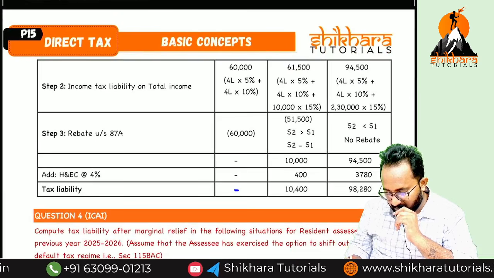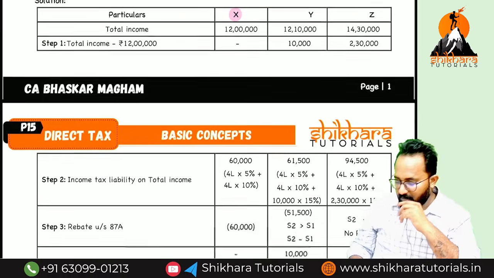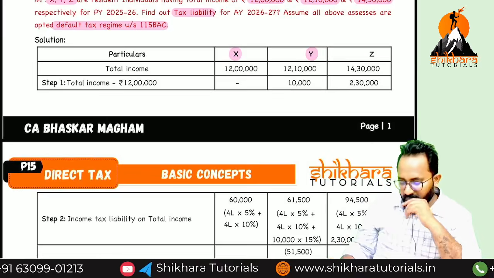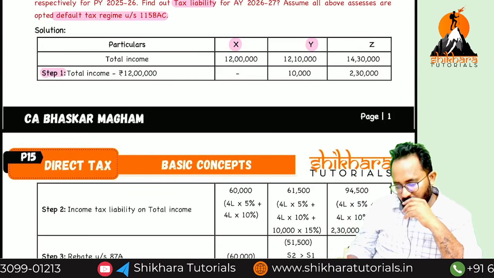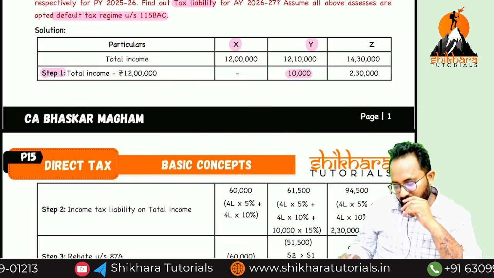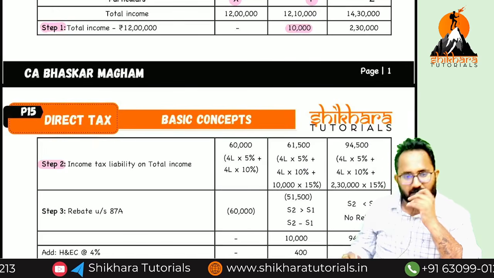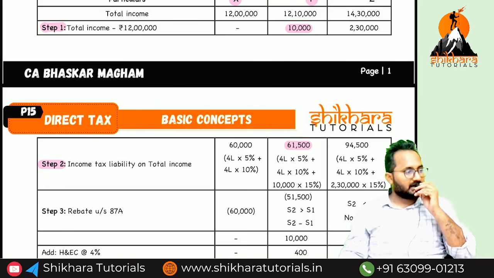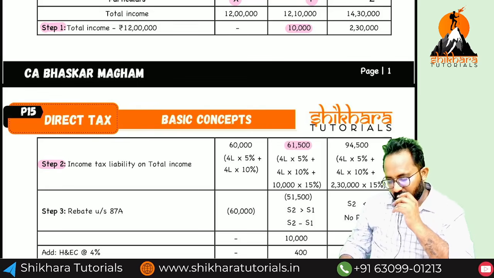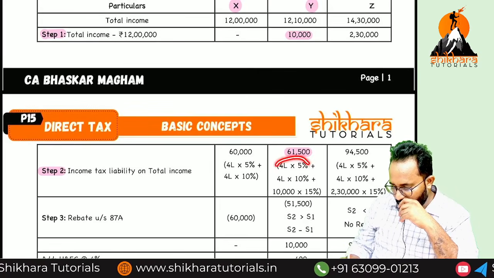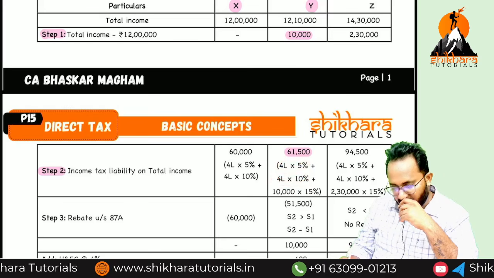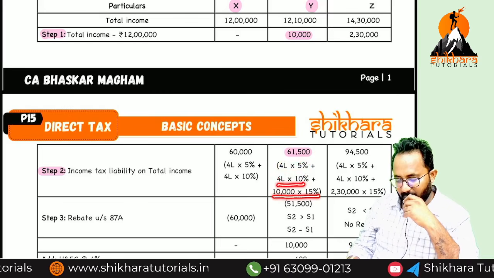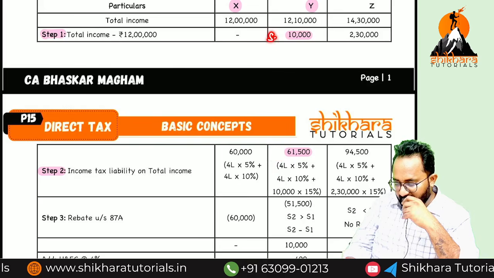Up to 12 lakh no need to pay any tax. Next 12 lakh how much? 10,000. Step 1, can it be more than 12 lakh, how much is there? 10,000. Step 2, on 10,000 please calculate tax liability. How much you will get? 61,500. How? 4 lakh into 5%, 4 lakh into 10%, that means up to 12 lakh is over, balance 10,000 at what? 15%.